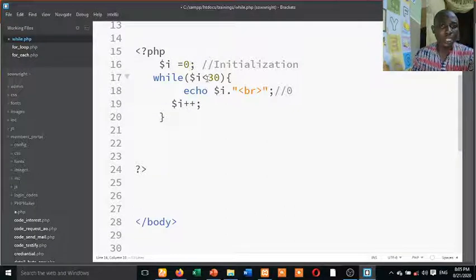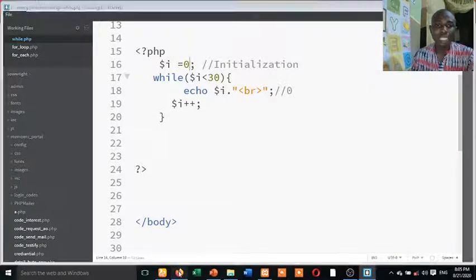So it will check this condition. Is 1 less than 30? Okay, it's okay. Run this one. It's going to print 1 again. It should now come here, increase the 1 by 1 again, 2. It's going to go up. Is 2 less than 30? It's going to be yes, until it gets to 29. When it gets to 29, you check, is 29 less than 30? Yes. It should now go until it gets to 30. When it now gets to 30, is 30 less than 30? You know 30 is not less than 30. 30 is only equals to 30. So it should now stop at 29.